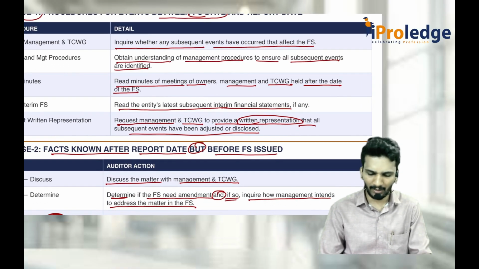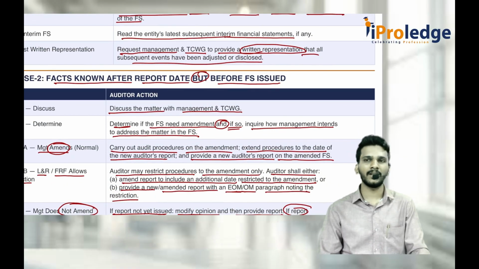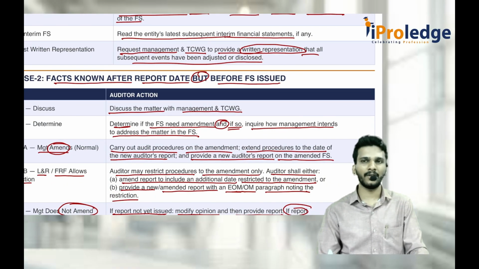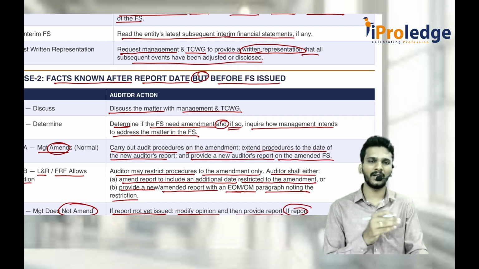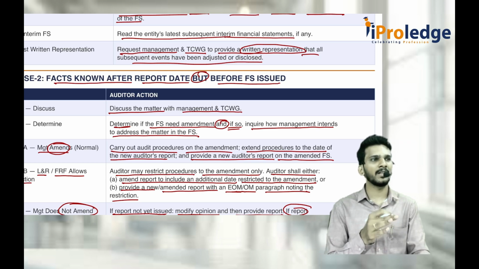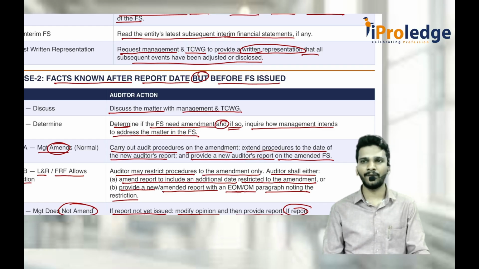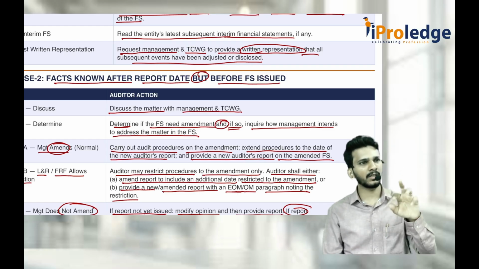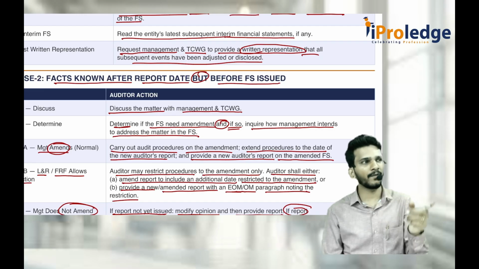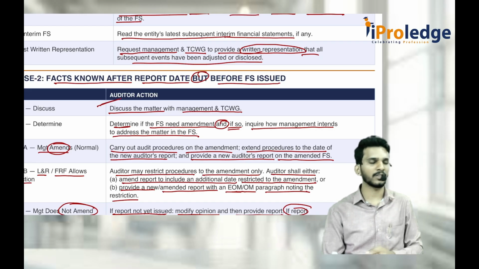But here there is one language. I think it is missing here. What is that action language? Whenever I am talking about SE2 and SE3, whenever the facts came to the knowledge of the auditor after the audit report but before the financial statements are issued, as an auditor, you don't have any responsibility with respect to all the events after the audit report date. But if those events have come to your knowledge before giving the audit report, you might have modified the opinion. Then the auditor should consider the following procedures. These things have to be done.